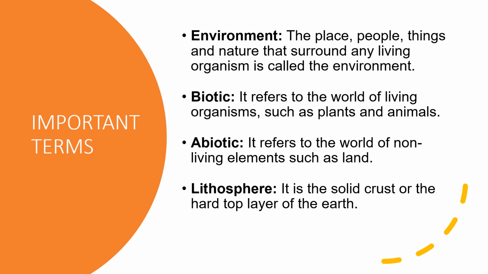Let us recall some important terms that are concerned with this chapter. What is environment? The place, people, things and nature that surround any living organism is called the environment. Biotic. It refers to the world of living organisms such as plants and animals. Abiotic. It refers to the world of non-living elements such as land. Lithosphere. It is the solid crust or the hard top layer of the earth.